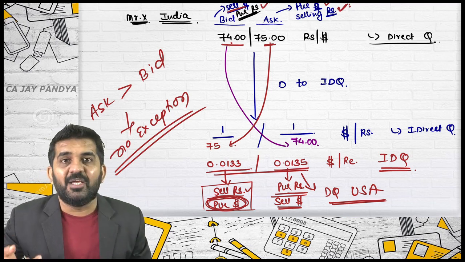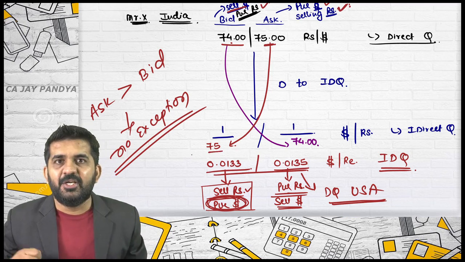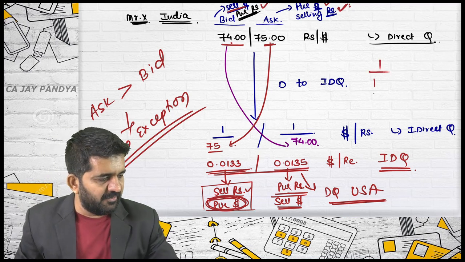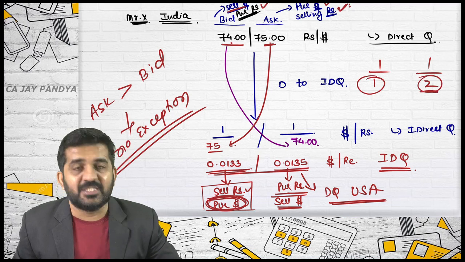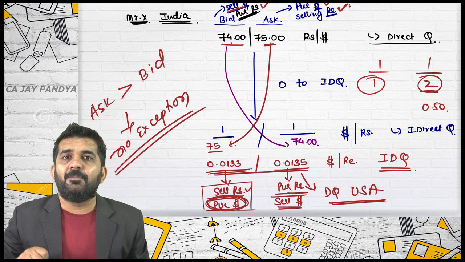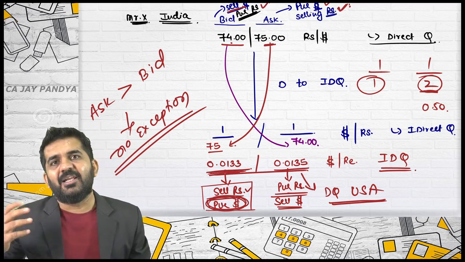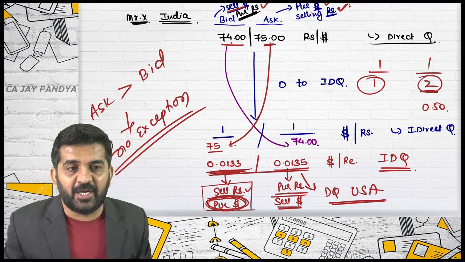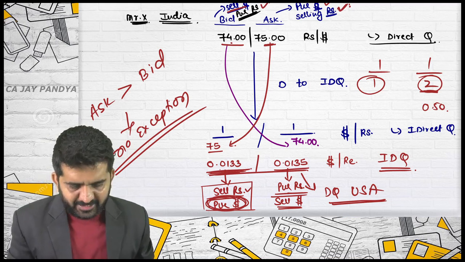If you are doing reciprocal, the higher the number in the denominator, the lower will be the answer. Say 1 divided by 1 and 1 divided by 2. Which is higher in the denominator? 2 is higher in the denominator, so this answer will always be lower. So, always it should be reciprocal, but you will also have to change the side of it to convert your direct quote into an indirect quote.